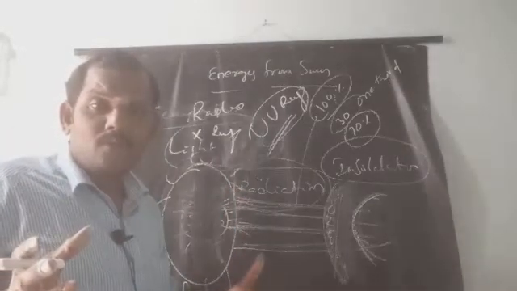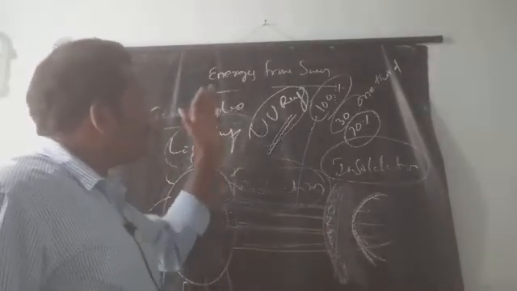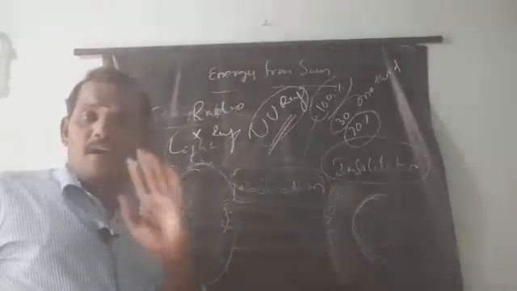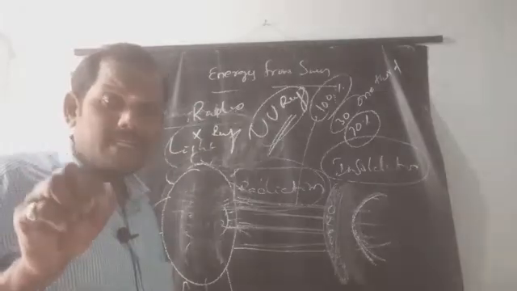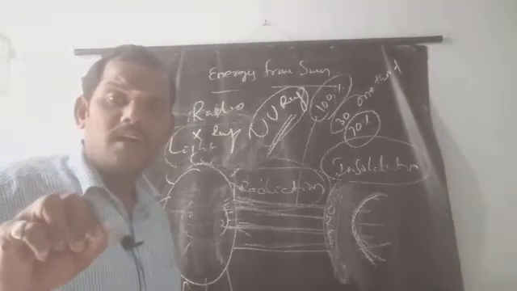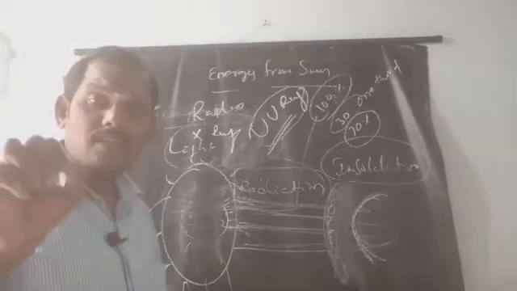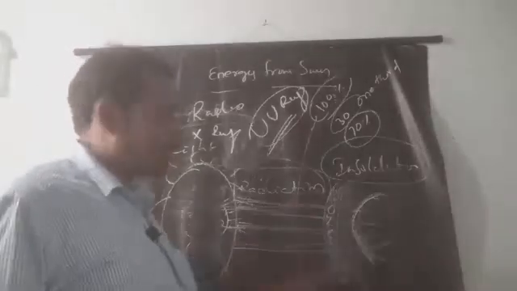Those do not reach the earth's surface because these rays are reflected back by the atmosphere. Okay, here you understand that the atmosphere is very helpful to the earth and the biosphere on the earth's surface.